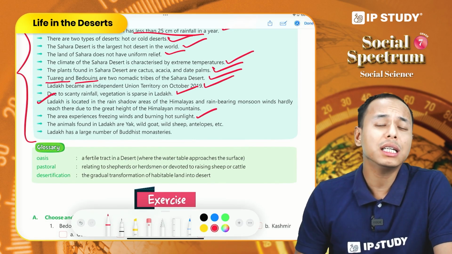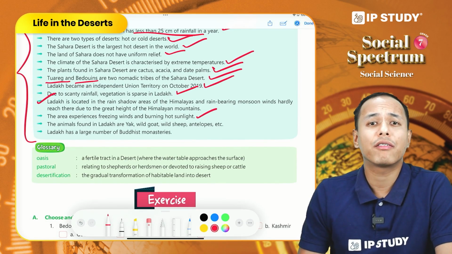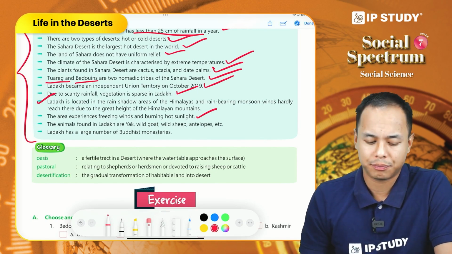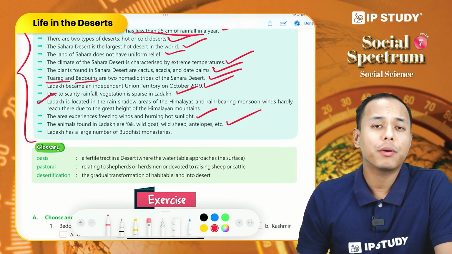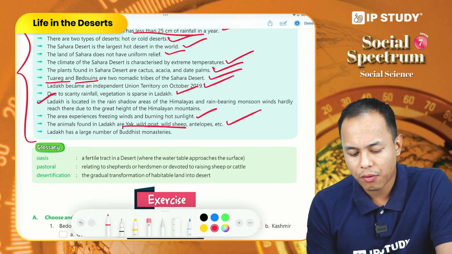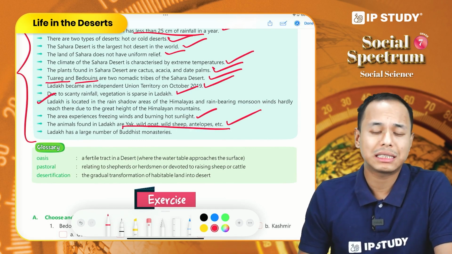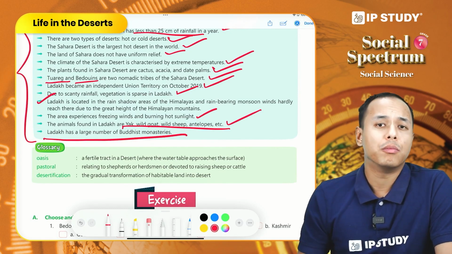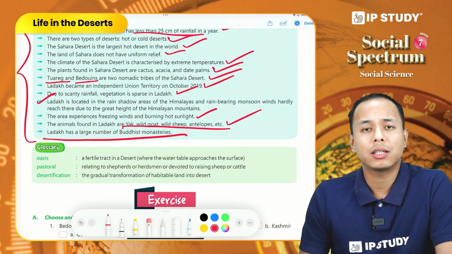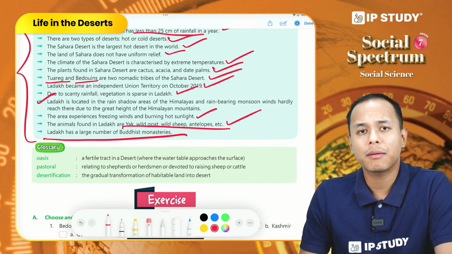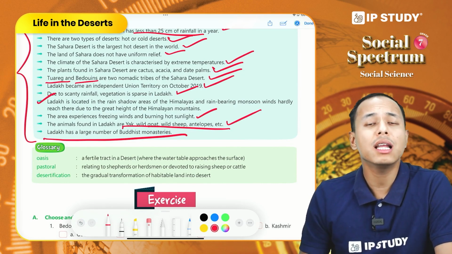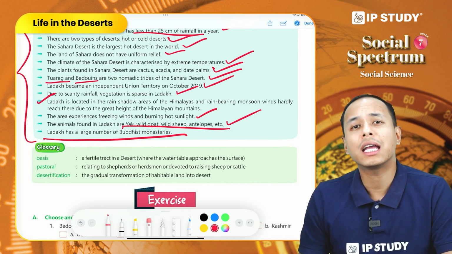When we talk about the climate, it experiences freezing temperature, freezing wind and burning hot sunlight. Talking about animals, the common animals found in Ladakh are yak, wild goat, sheep and antelopes. And lastly, Buddhism and Islam are the two important religions in Ladakh, and we can find large numbers of Buddhist monasteries in Ladakh. So with this, I conclude the chapter.